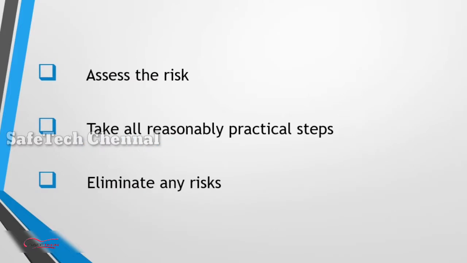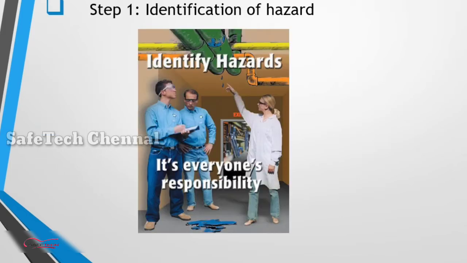Risk management on manual handling. Assessing the risk is the first step. Take all reasonable practical steps and also assess the risk. Then eliminate any risk. First step, hazard identification. To identify hazards, we use job safety analysis, and the other one is the risk assessment method. These two steps we are going to use in our site to assess the risk.